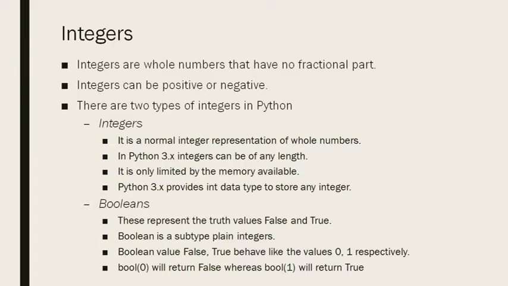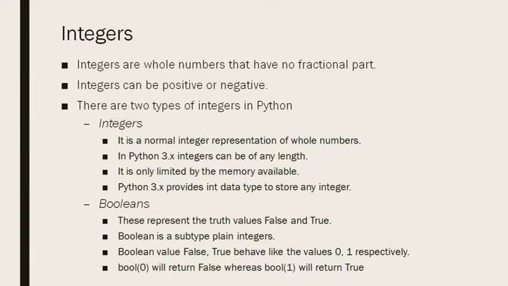The second category of integers is booleans. Boolean means having two values, one is True and another is False. These True and False are keywords also, and they have the first character as capital. There are only 3 keywords in Python that have the first character as capital. Two are written here, True and False, and the third one is None. Next, boolean is a subtype of plain integers.